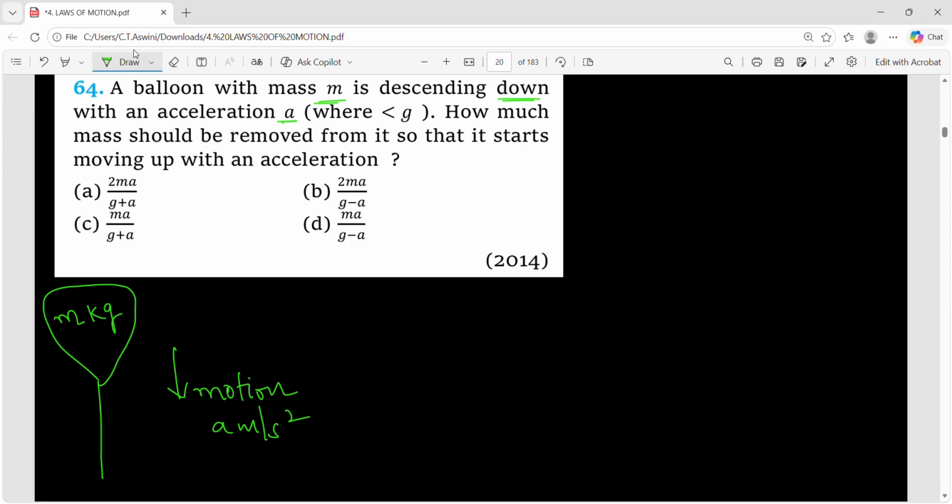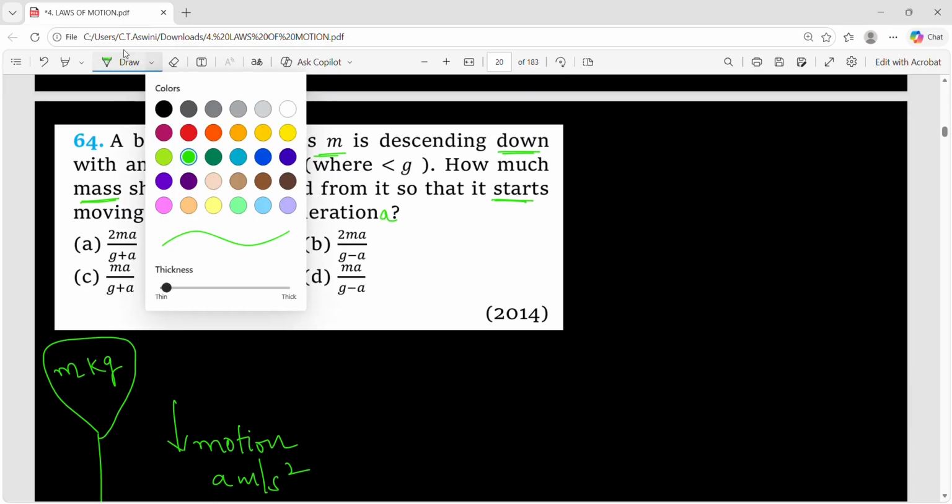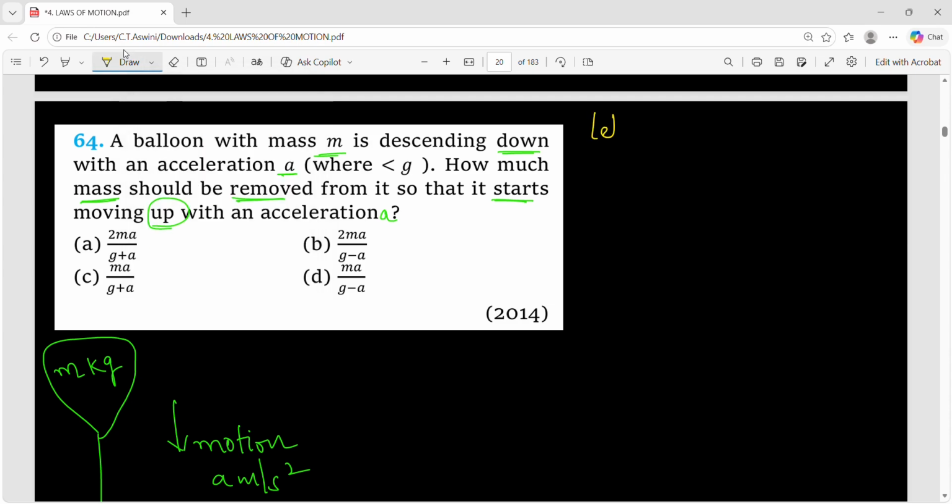How much mass should be removed from it so that it starts moving up with an acceleration a? It is missing in the question, this time also acceleration a. So what is the question? This time from the balloon, some amount of mass is removed. So let us assume m naught mass is removed. We don't know whether it is 1 kg or 2 kg removed, right?